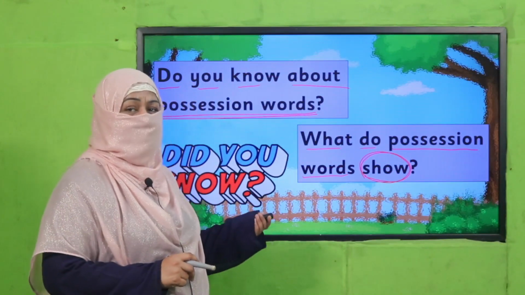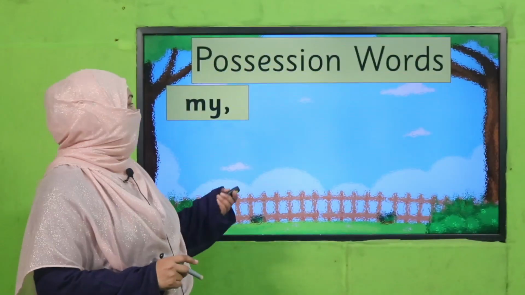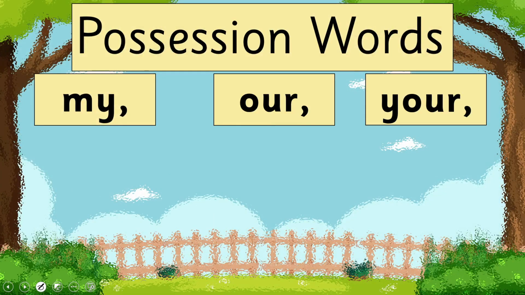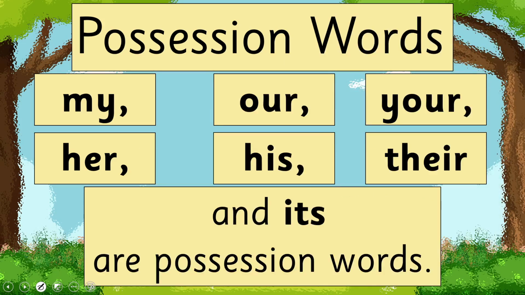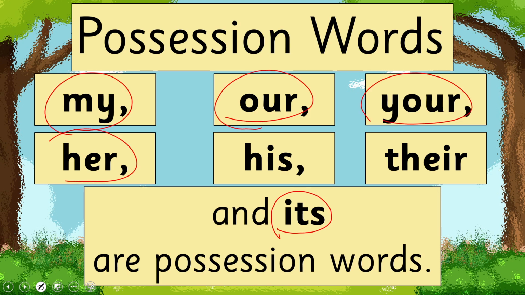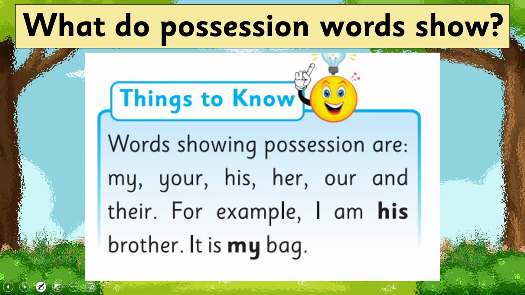Yes, my dear students, you are smart. I hope you answered correctly that possession words are my, our, your, her, his, their, and its. All these are possession words. Right? These are possession words. And what do they show? They tell us words showing possession are my, your, his, her, our, and their.